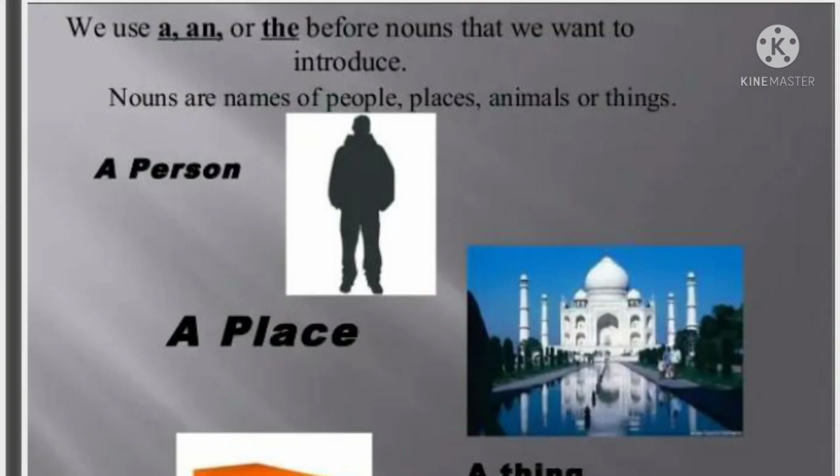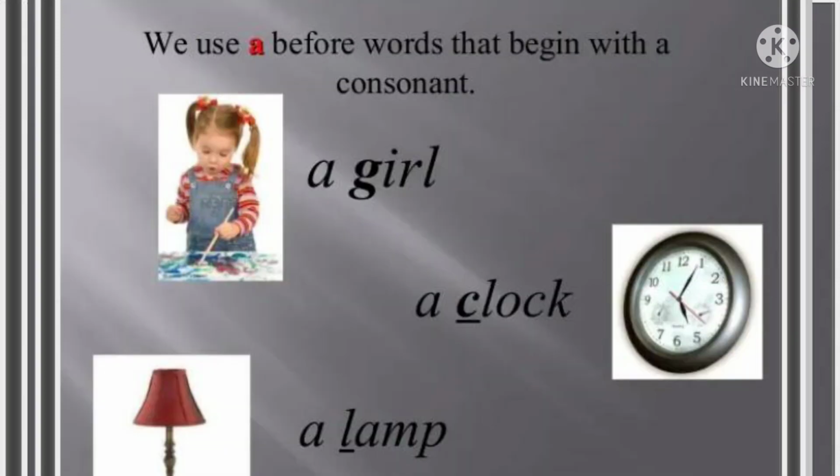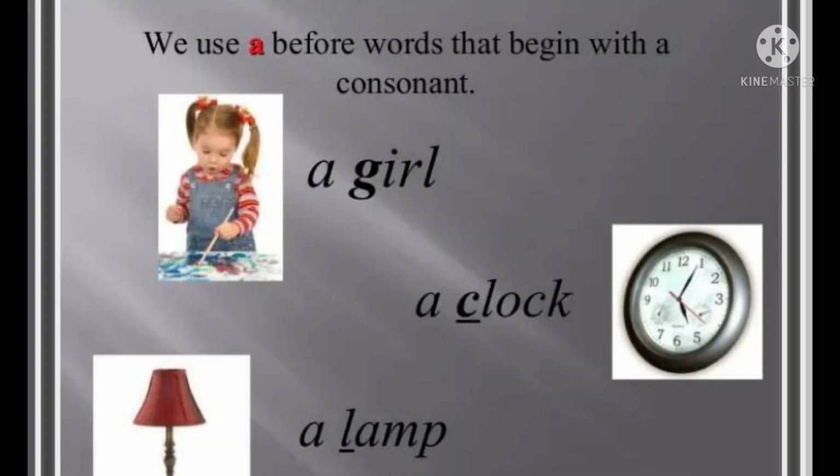So we use a, an or the before nouns that we want to introduce, meaning a person, a place, a thing, a cot, like that. "A" is used before words beginning with a consonant sound. See the examples: a boy, a bird.